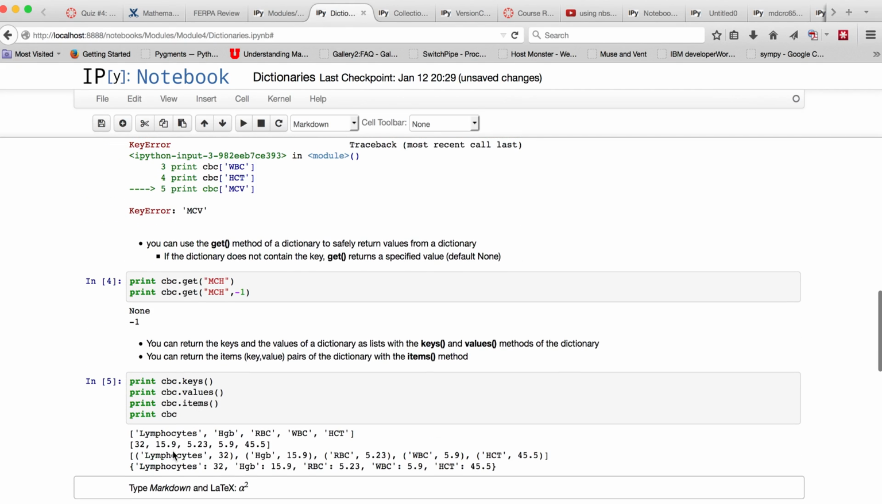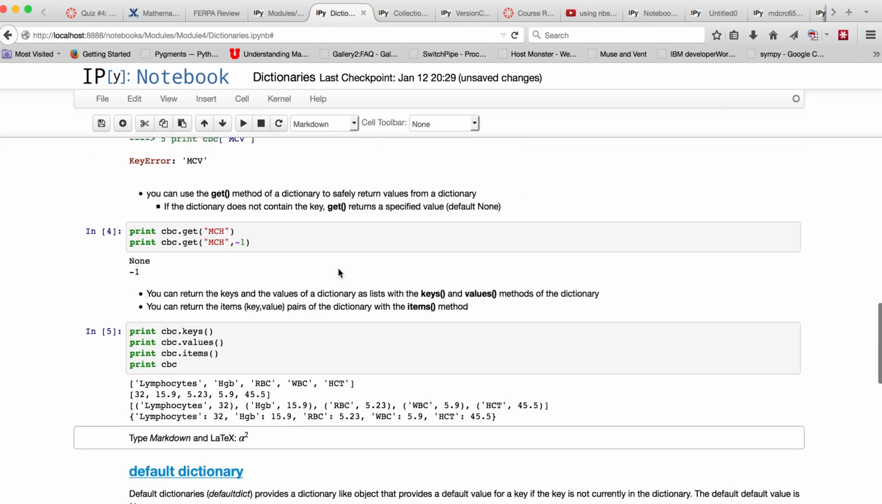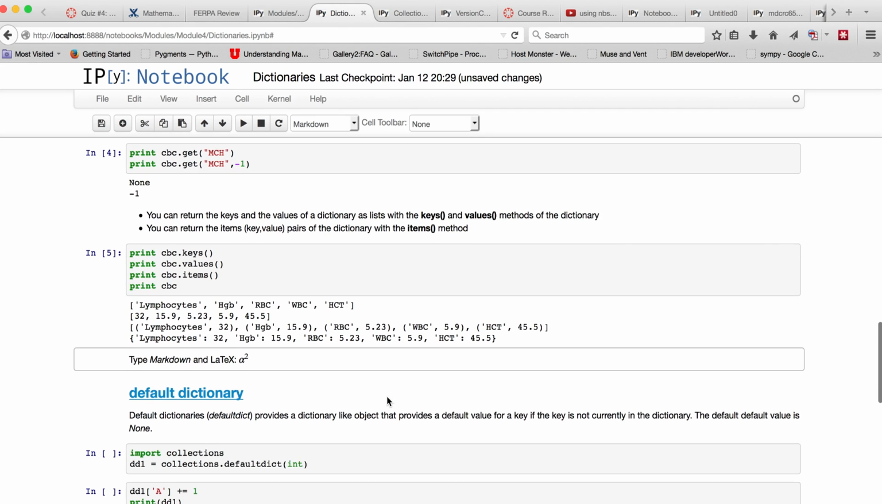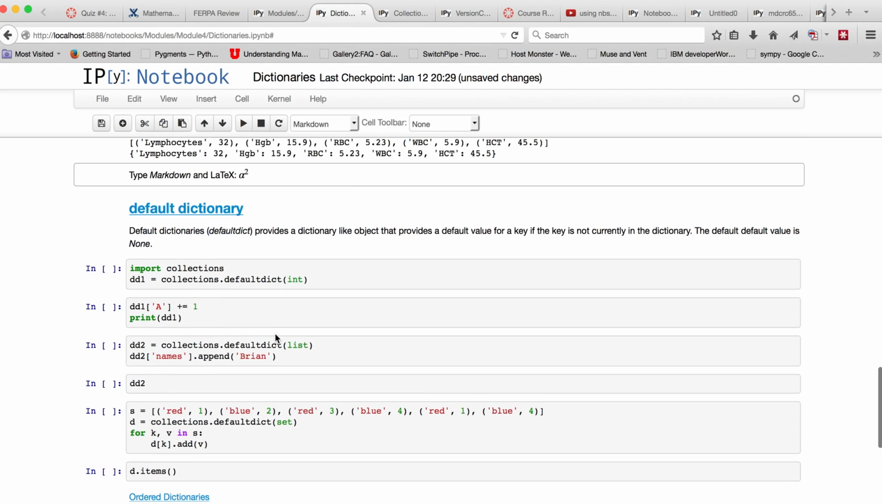Although, let's see, so here we have, okay, so lymphocytes. Here are the items. Here we have a list of these tuple pairs, and here we have a printout of the dictionary. You do notice that all of these do come out in the same order. So they're not the order that we entered them, but all these methods are returning the keys, values, and items and printing the dictionary in identical order. Okay, so that's a basic dictionary.